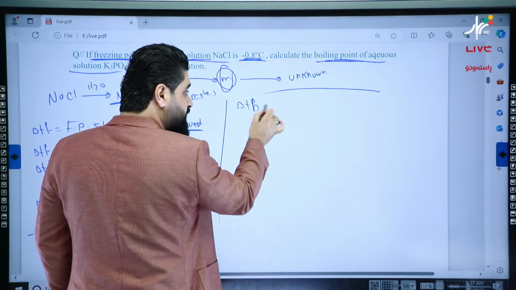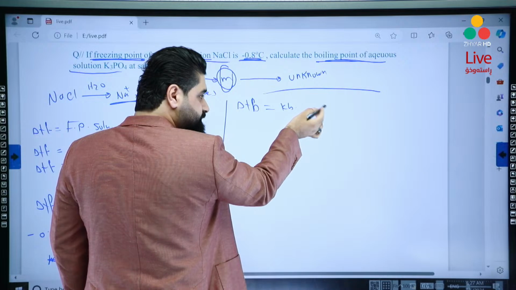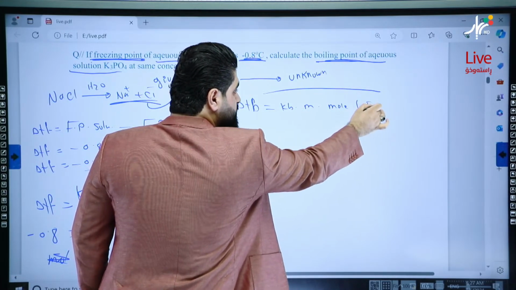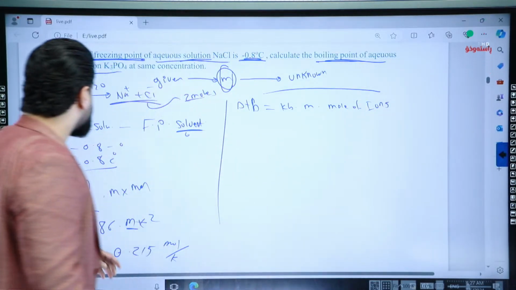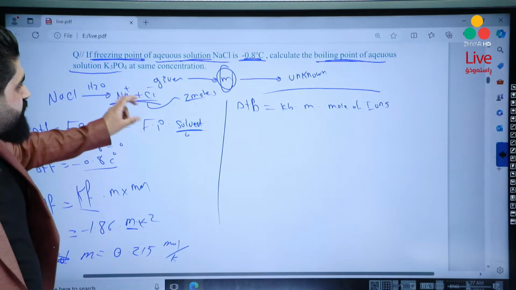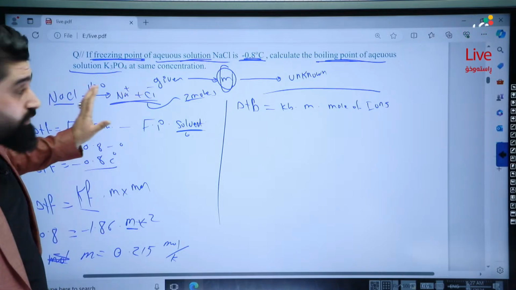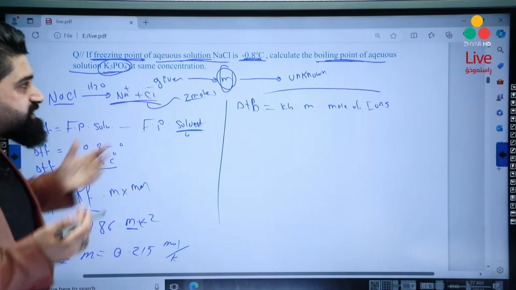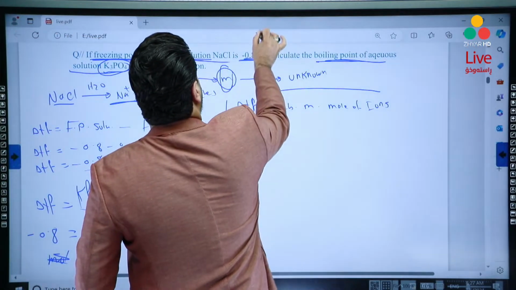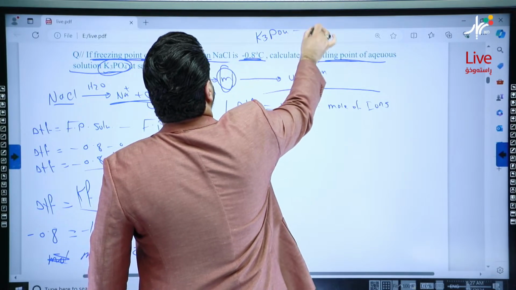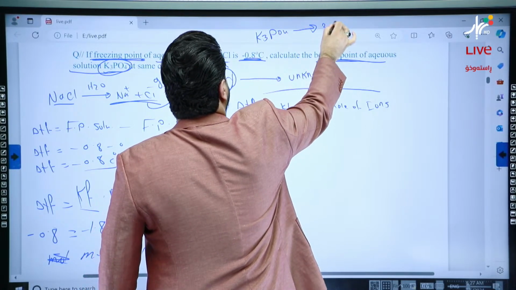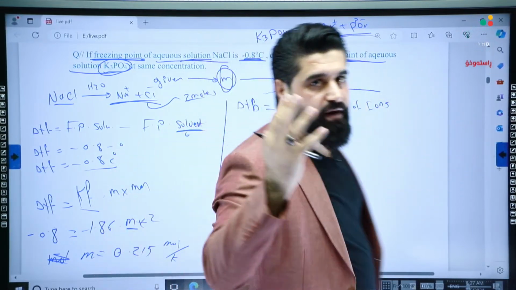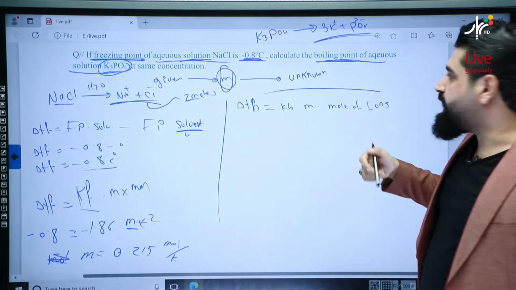This time it will be delta TB equals Kb times molality times moles of ions. But we will use the same mole of this compound, only a different one. Here we just changed the compound into another one, so we will need a new dissociation reaction, which is K3PO4. After being dissolved in water, K3PO4 releases 3 potassium ions with 1 phosphate anion. So together they become 4 ions. How many ions? 4 ions.